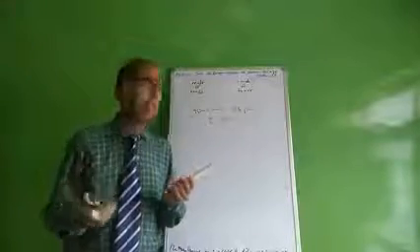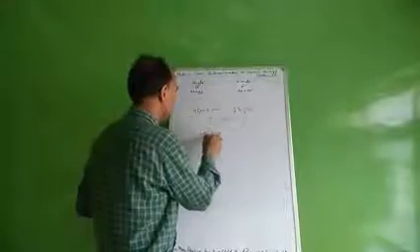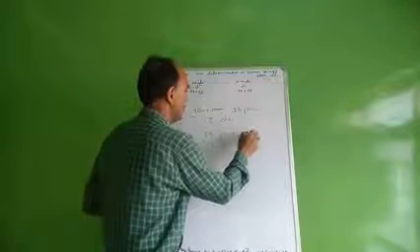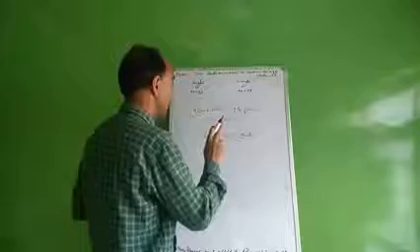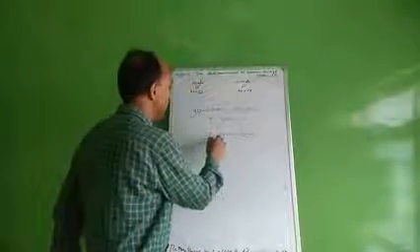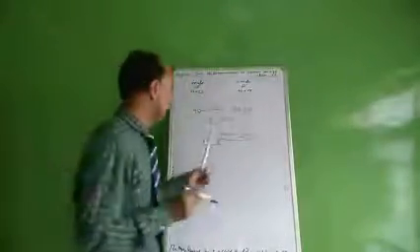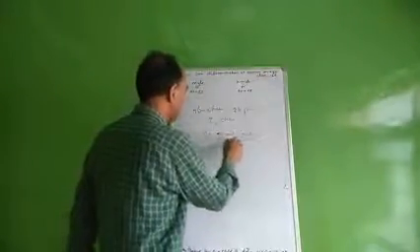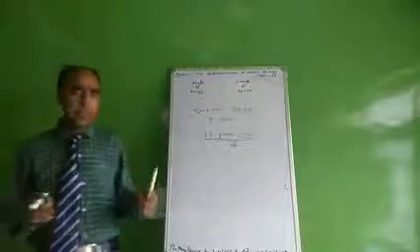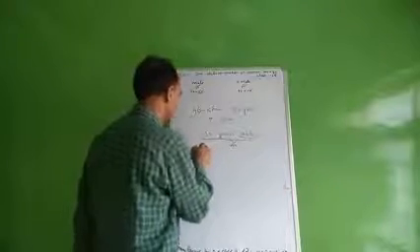Out of 23 pairs of chromosomes, 22 pairs are autosomes. We also call them the normal chromosomes. Autosomes are called the normal chromosomes. And one pair is sex chromosomes.